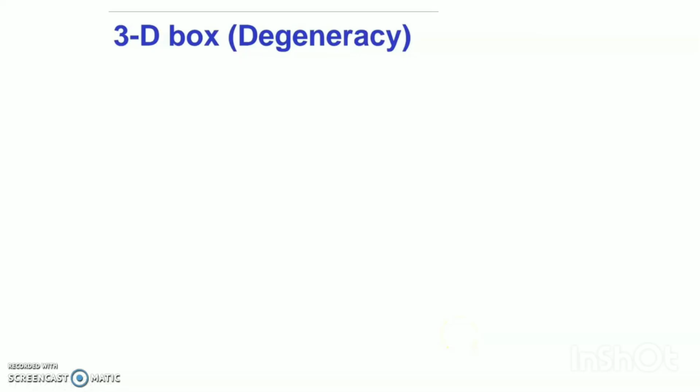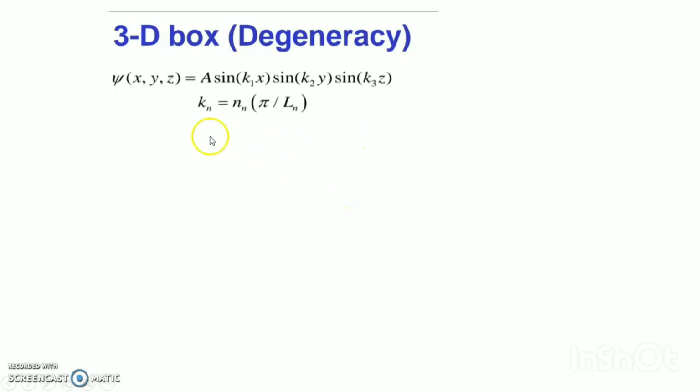Now I discuss 3D box degeneracy. psi(x, y, z) is equal to A sin k1x sin k2y sin k3z, and kn is equal to nn pi divided by Ln.